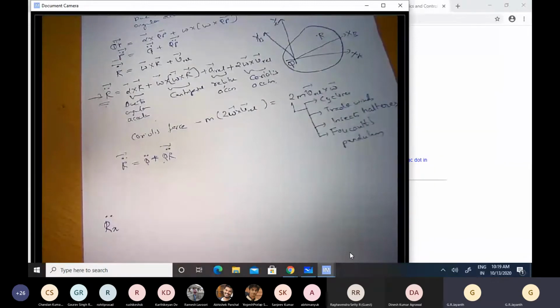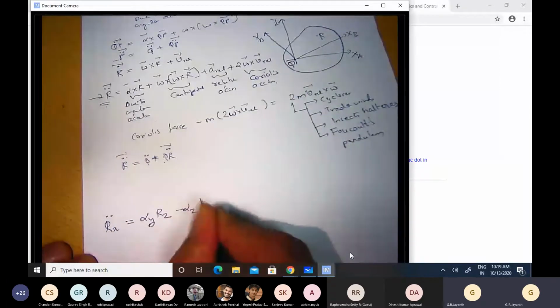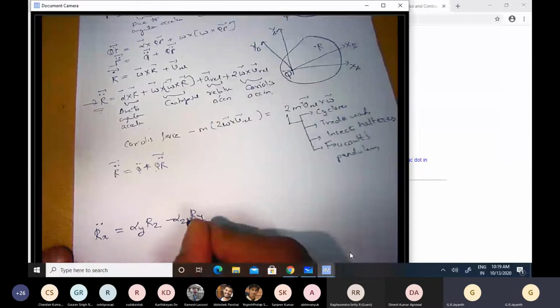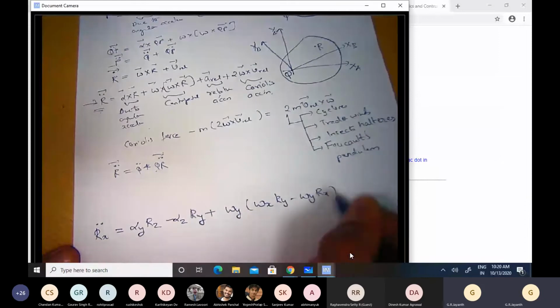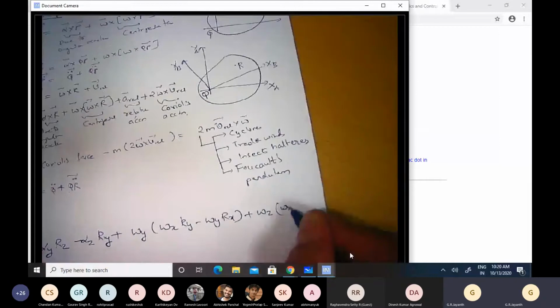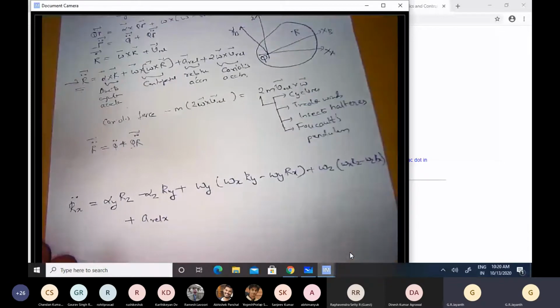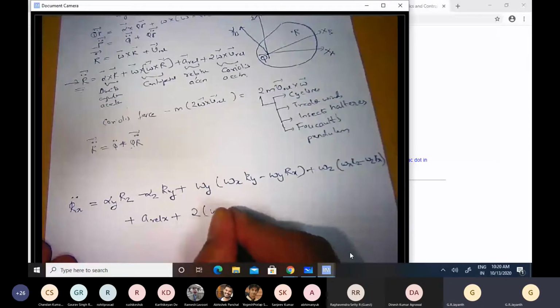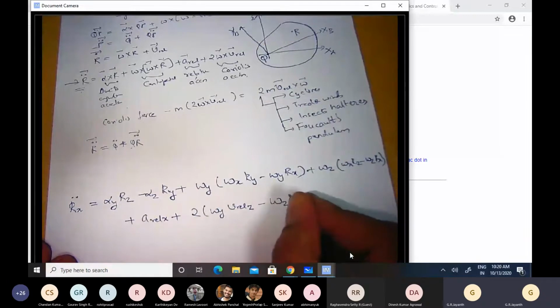Okay, this is the acceleration along the x-axis is equal to alpha y rz minus alpha z ry plus omega y times omega x ry minus omega y rx plus omega z times omega x rz minus omega z rx plus a relative along the x-axis, which I have called a relative x, plus 2 times omega y v relative along the z-axis minus omega z times v relative along the y-axis.